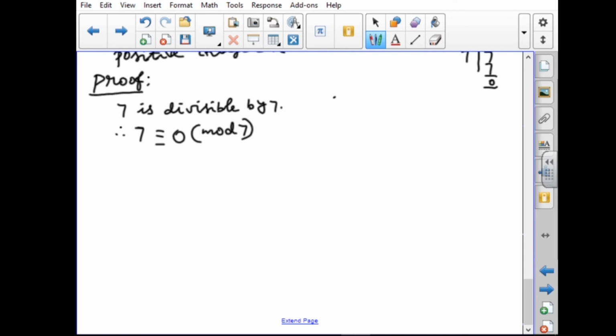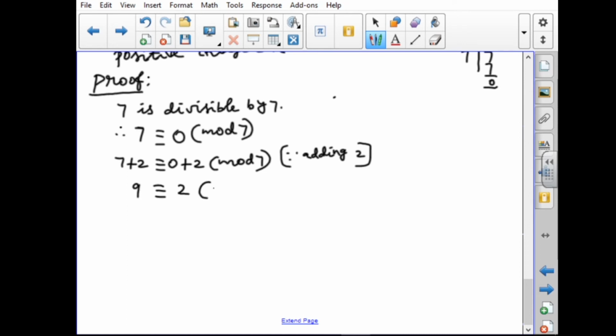Next I have to add 2 to both sides. So 7 plus 2 is congruent to 0 plus 2 mod 7. So 7 plus 2 is 9, congruent to 0 plus 2, which is 2, mod 7. See, 9 divided by 7 gives the remainder 2.